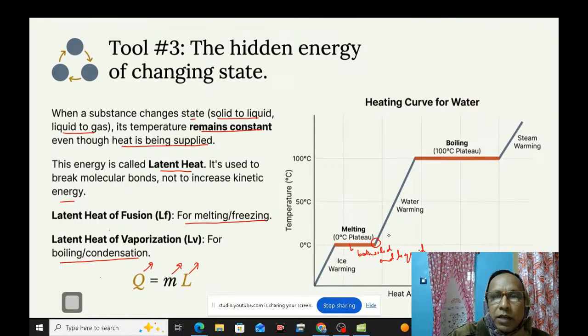After that, water is again warming and goes to 100 degrees centigrade, and at 100 centigrade you will get two phases, that is, liquid plus gas in this period. After that, it totally changes to steam. In this way, the heating curve for water arises.